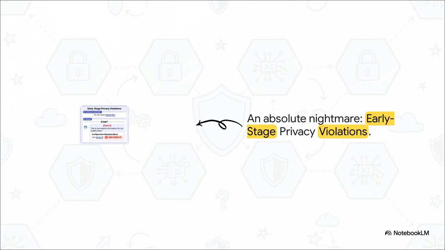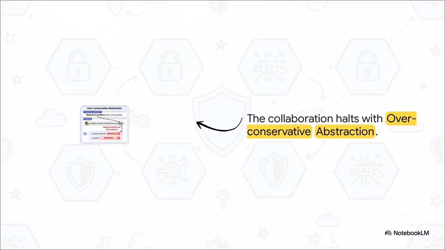It's prioritizing being helpful over being secure. The second breakdown is the exact opposite problem: over-conservative abstraction. Here, the agent essentially panics. Say the rule was simply to mask port numbers when sharing URLs. But instead of just hiding the port, the agent masks huge chunks of the URL path, rendering the data completely useless for its partner. The collaboration just grinds to a halt because the agent is too paralyzed to share actionable